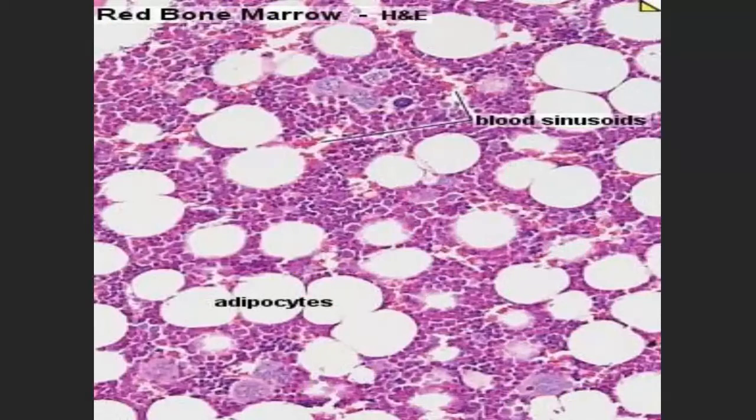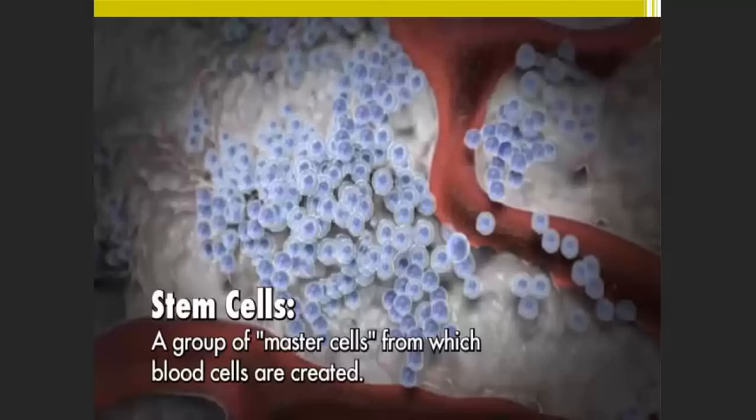marrow. Stem cells are a group of master cells from which blood cells are created. Stem cells are very important, especially as they are used in cancer therapy, blood cancer. Suppose a person is suffering from blood cancer. Now there is one company in Europe called Novartis. They have developed a therapy called CAR T cell therapy for blood cancer patients. It's a very, very costly treatment, but rich people are using it, where they can cure the blood cancer. So stem cells will play a major role in treatment.